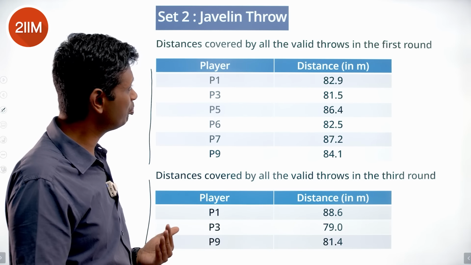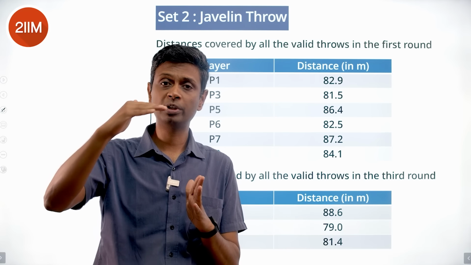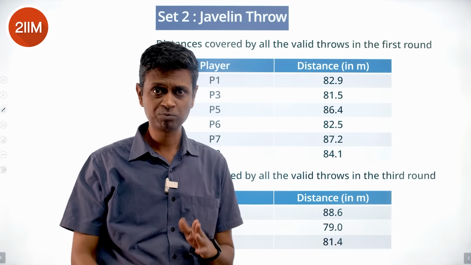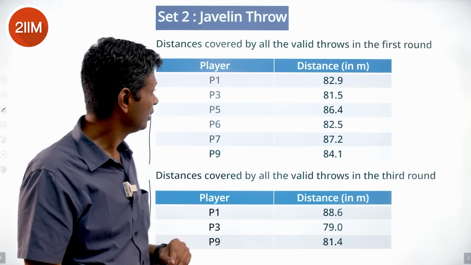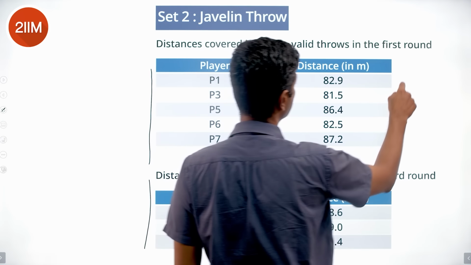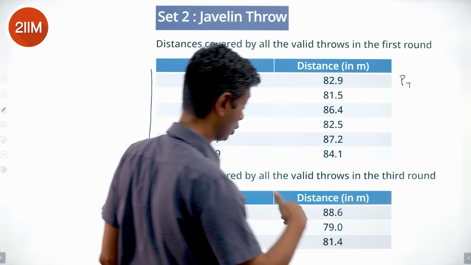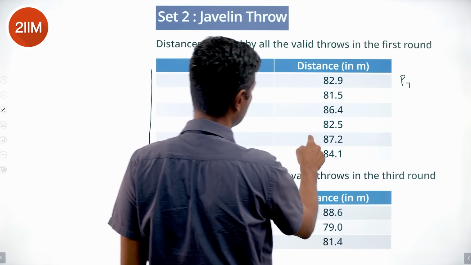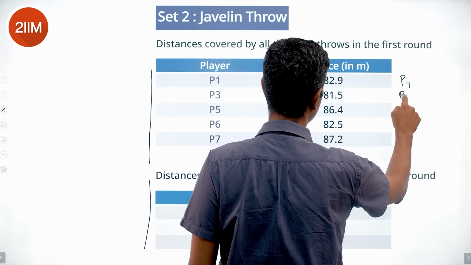So at the beginning of round 1, the order would have been P1, P2, P3, P4, P5, P6 till P10. After round 1, the best throw belongs to P7, I think. P7 would have started round 2. After 87.2, we have 86.4, P5.